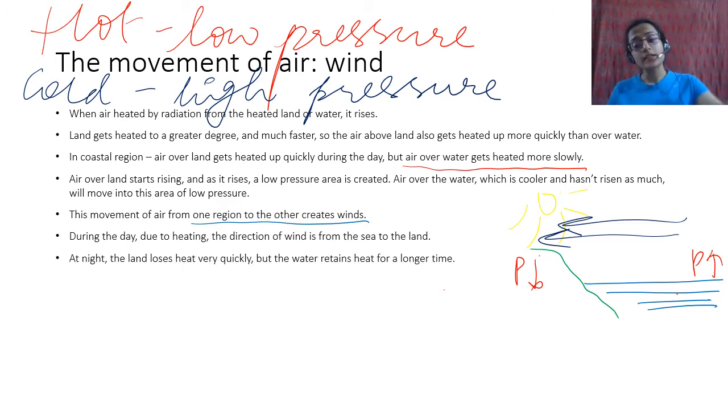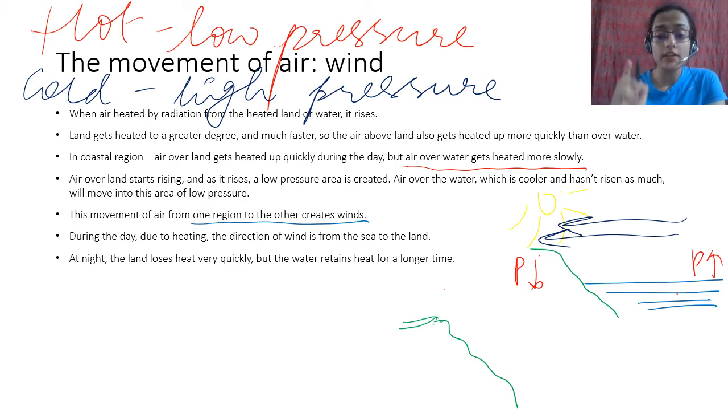At night this is exactly opposite. Why? Because even though land gets heated very quickly, land also loses its heat very quickly. It gets cold quickly. At night when there is no sun, there is only the moon. How do I draw the moon? Okay, I draw it purple. So this is the moon, right?